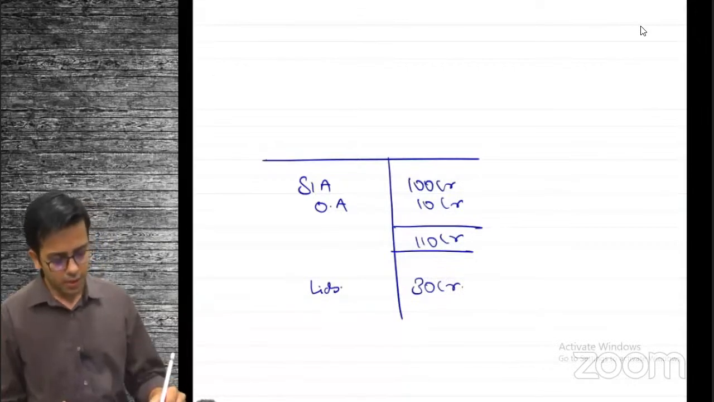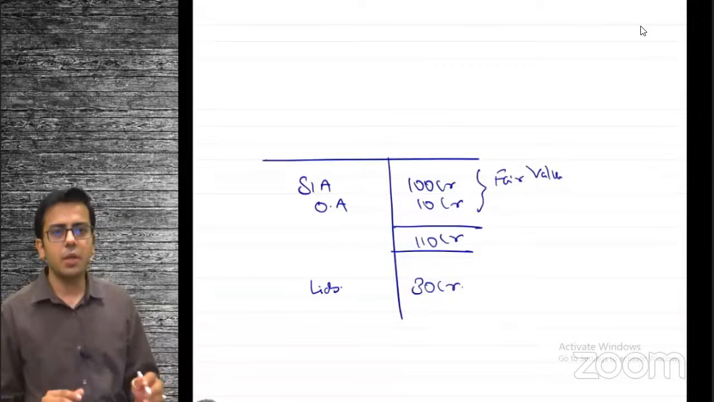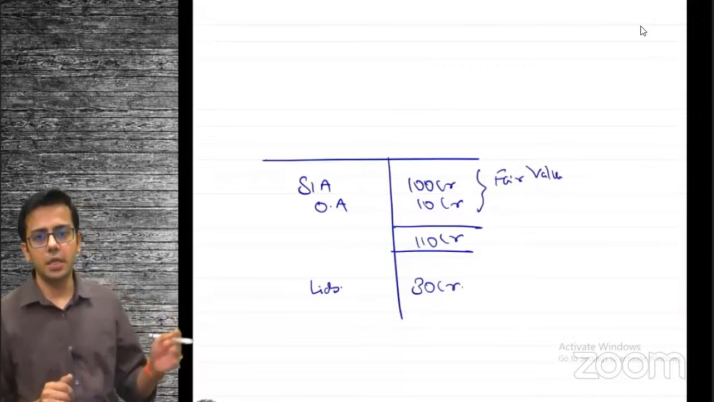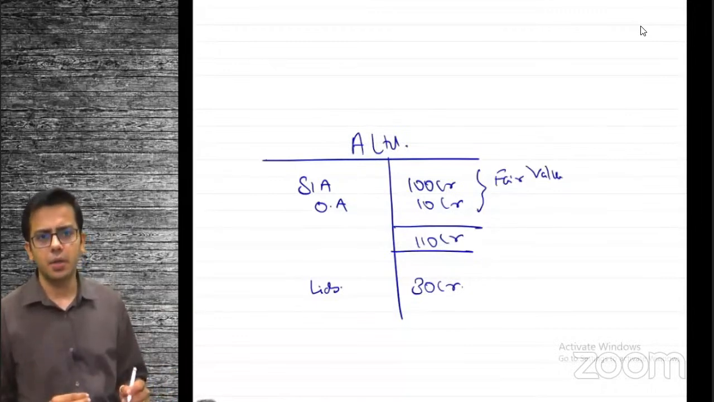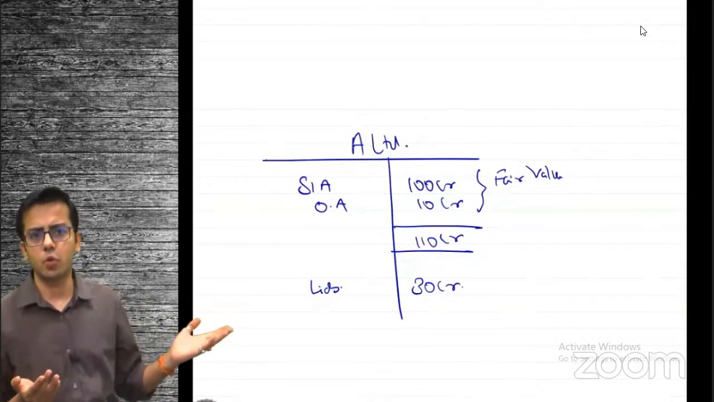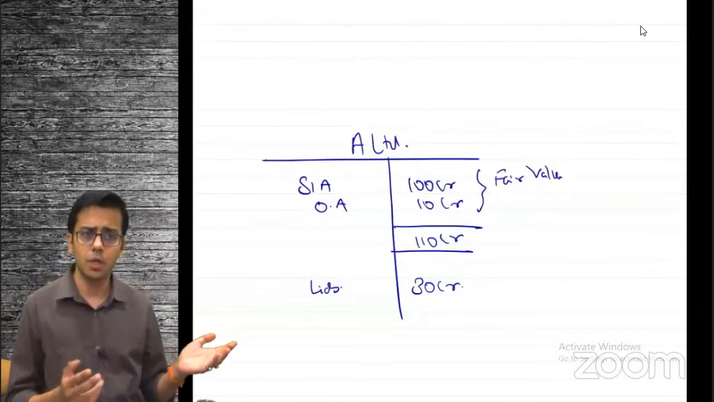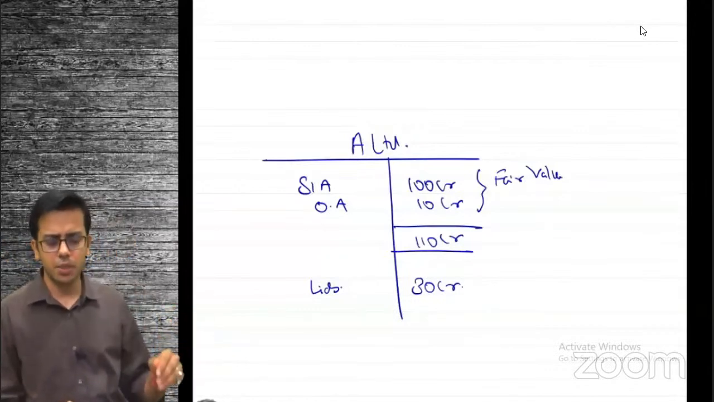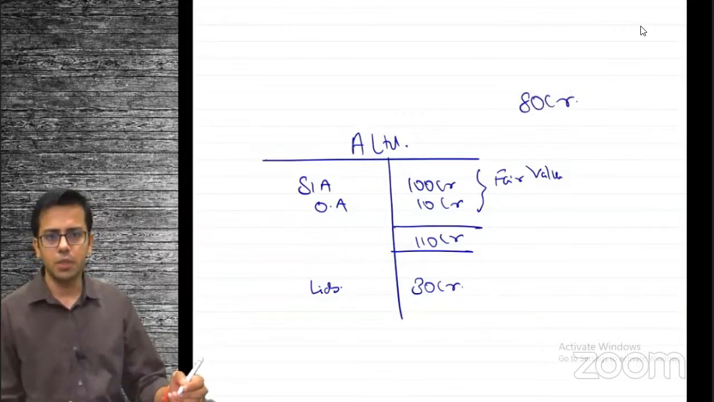Okay. So let's say this is the fair value. Let's assume this is the fair value. So what I will pay to buy this entity, A Limited, will be 100 plus 10, 110 minus liability, because that is what I have to pay. I'll have to bear it from my pocket. Liability, I have to pay out the liabilities from my pocket. So minus liability, 110 minus 30. What I will pay for this entity is 80 crore rupees, right?